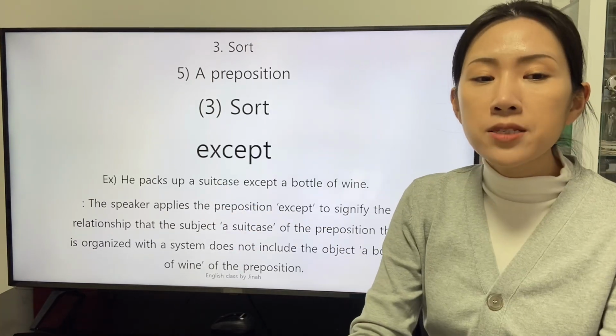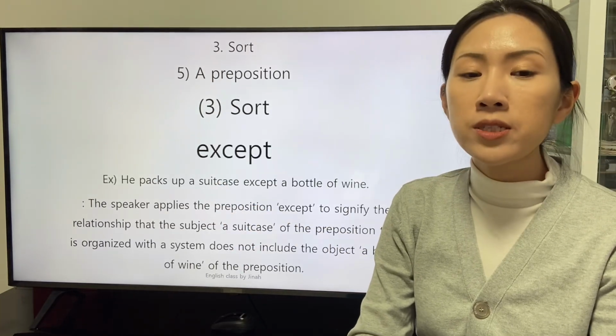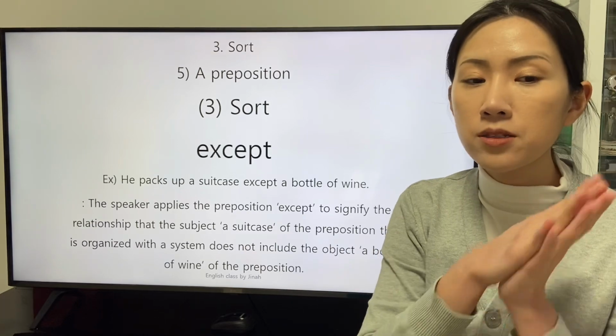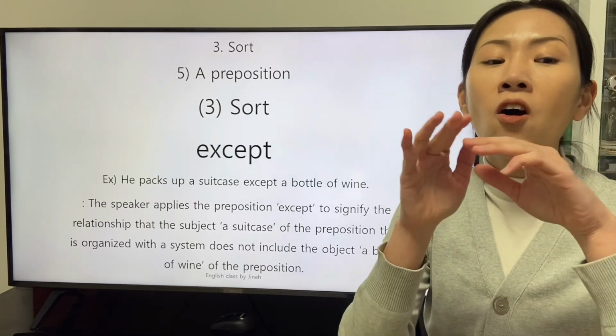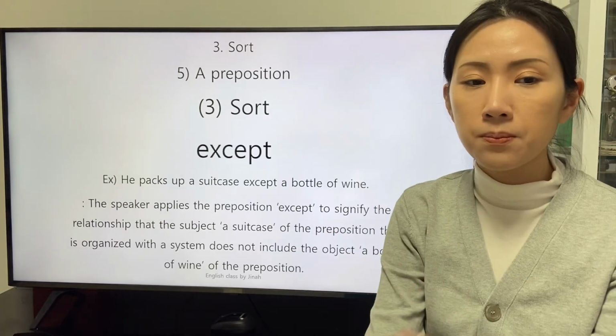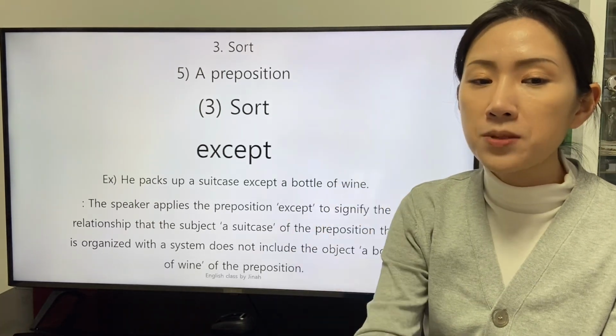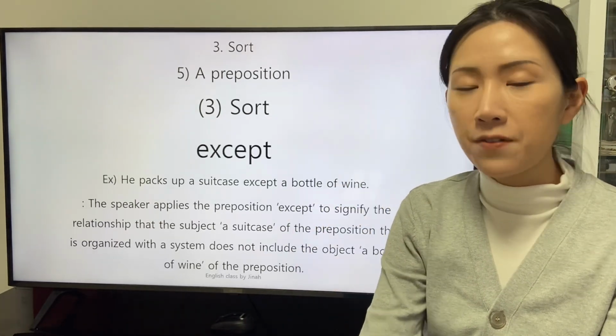The speaker applies the preposition except to signify the relationship that the subject, suitcase, of the preposition that is organized with a system does not include the object, bottle of wine, of the preposition.